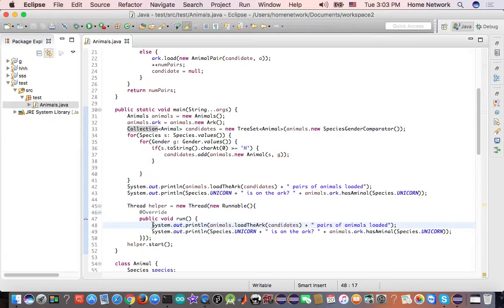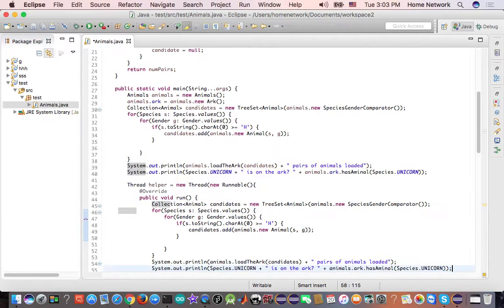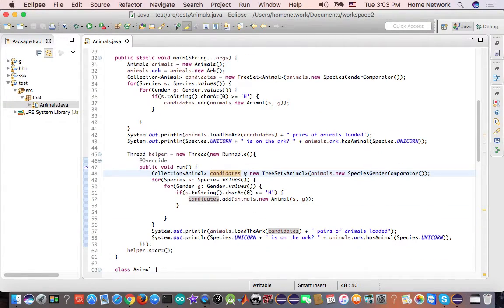Okay, let's change this code. We don't need to change the candidates because it's a local variable of the helper, even though they have the same name. But if you want to avoid confusion, let's give it a different name. Of course, here it loads the other half of the species. We intentionally have an equal because we allow overlaps. We are dealing with a set.